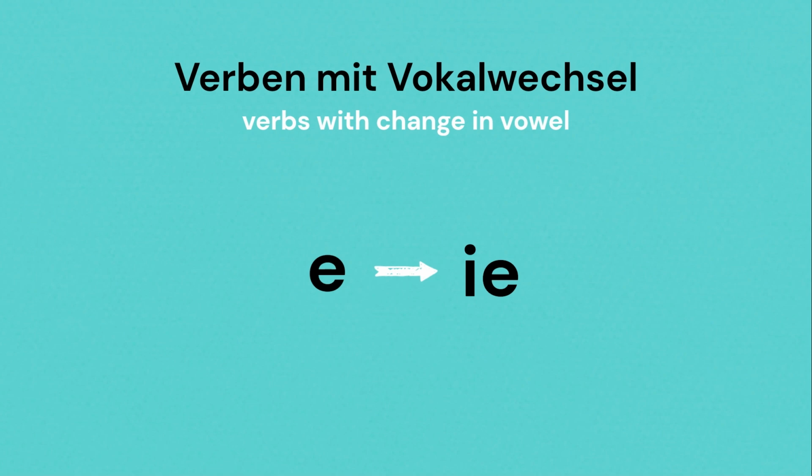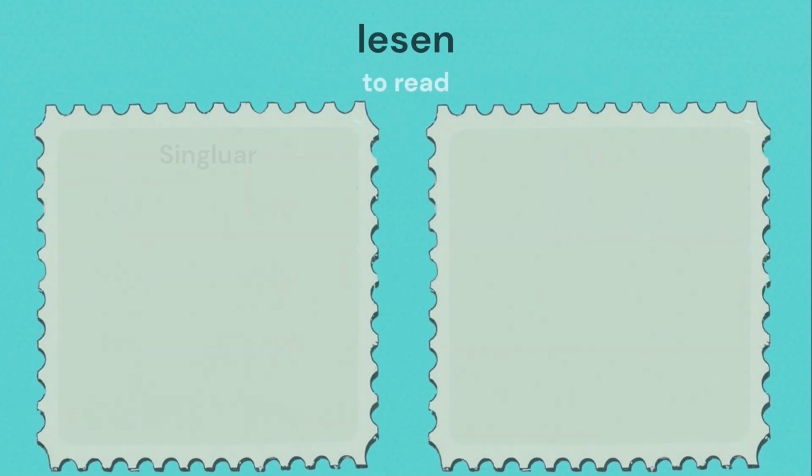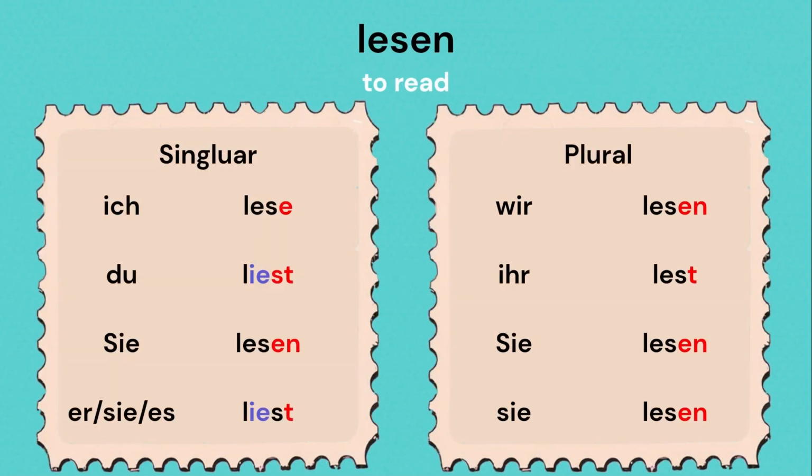Verben mit Vokalwechsel e in ie. The first verb is lesen. Ich lese, du liest, sie lesen, er, sie, es liest, wir lesen, ihr lest, sie lesen.